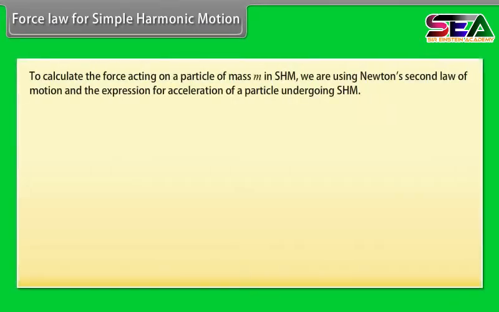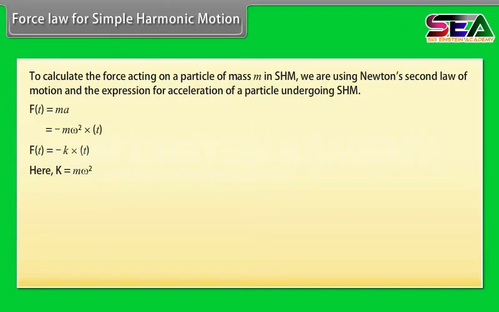Force law for simple harmonic motion. To calculate the force acting on a particle of mass m in simple harmonic motion, we are using Newton's second law of motion and the expression for acceleration of a particle undergoing simple harmonic motion. F(t) is equal to ma. Putting value of a, we get F(t) is equal to minus m omega square into x(t). F(t) is equal to minus k into x(t).